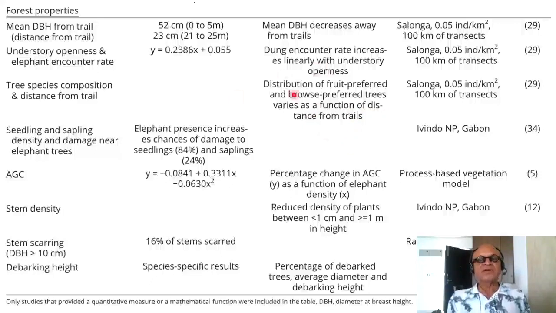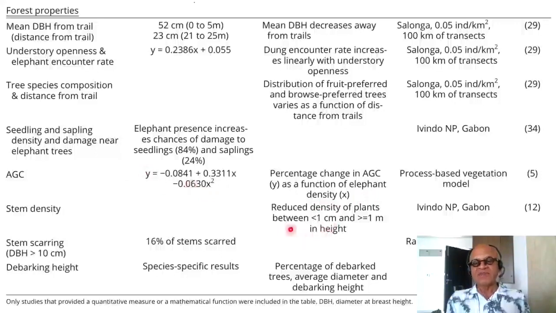So it's a nice report in terms of the details of feeding and impacts on ecosystems having been synthesized. Seedling and sapling density and damage near elephant trees. Elephant presence increases chances of damage to seedlings at 84% and saplings at 24%, and above ground carbon has this regression in terms of the distance. Qualitatively, percentage change in above ground carbon Y as a function of elephant density X.